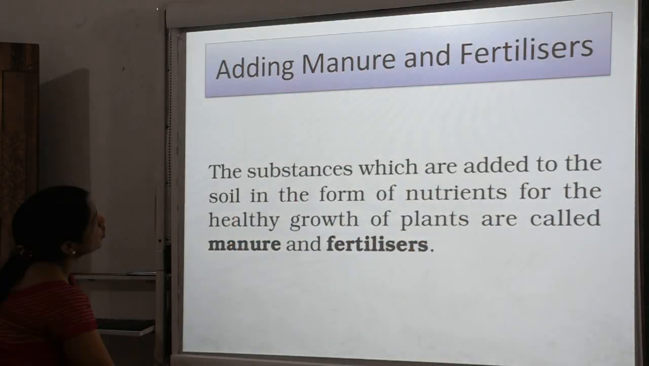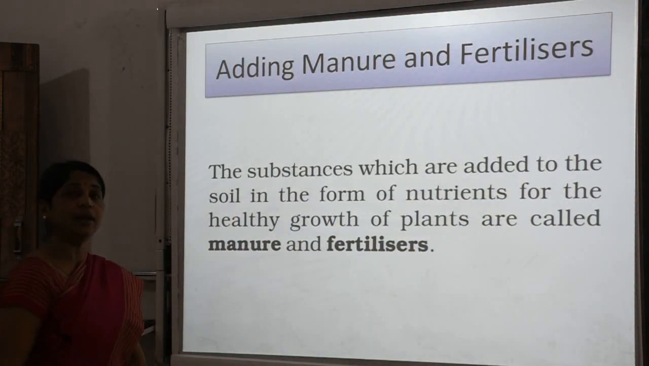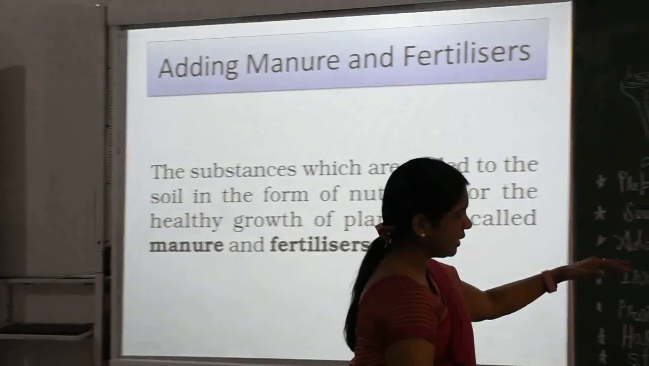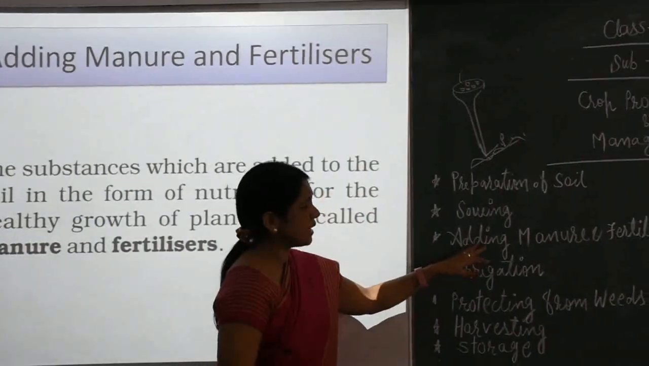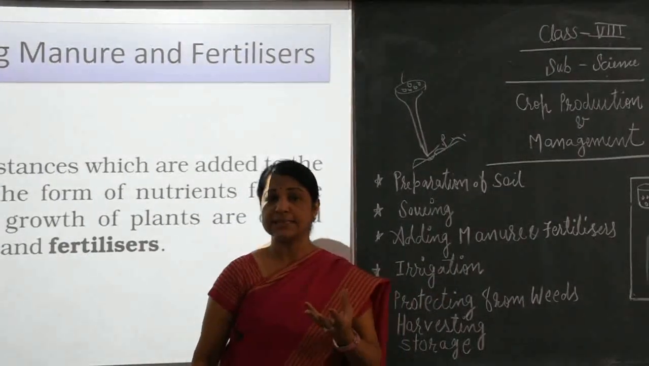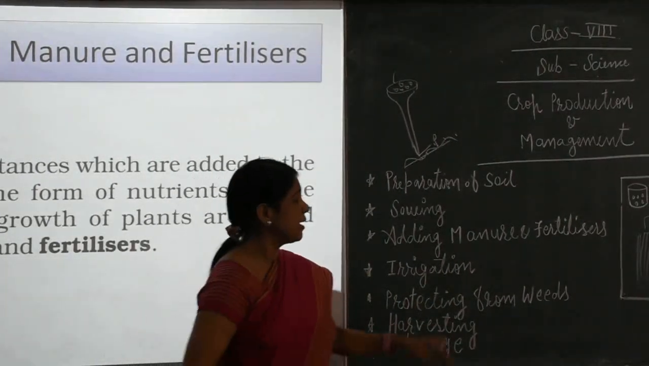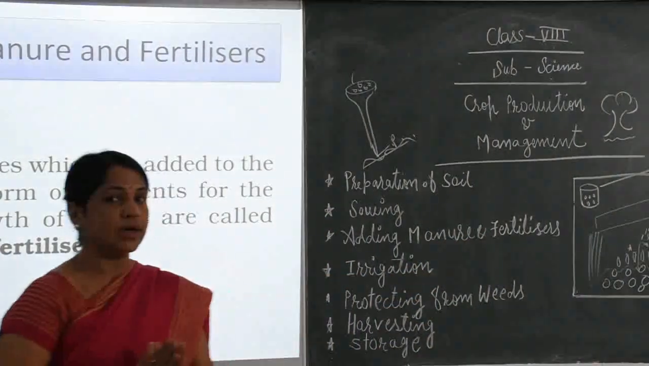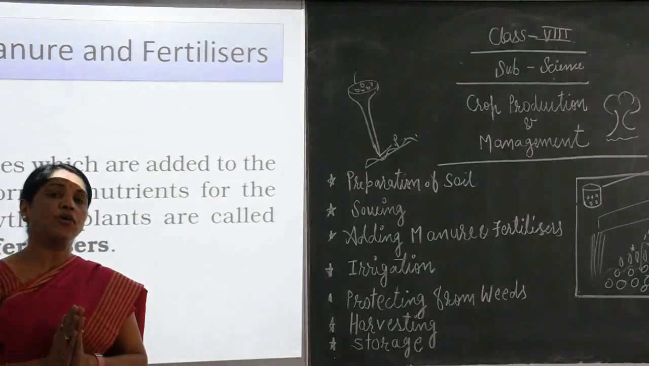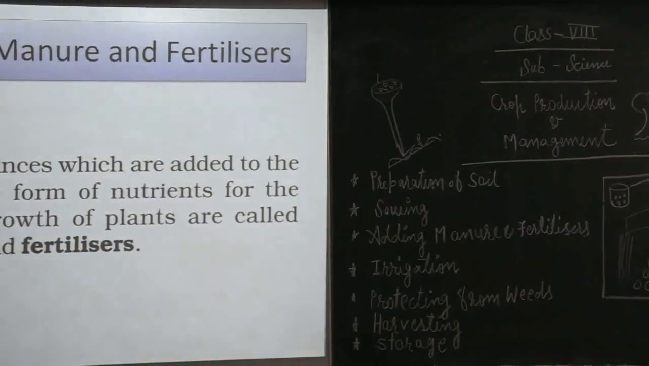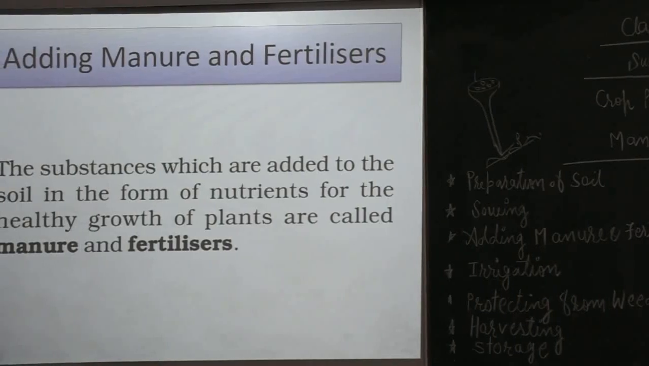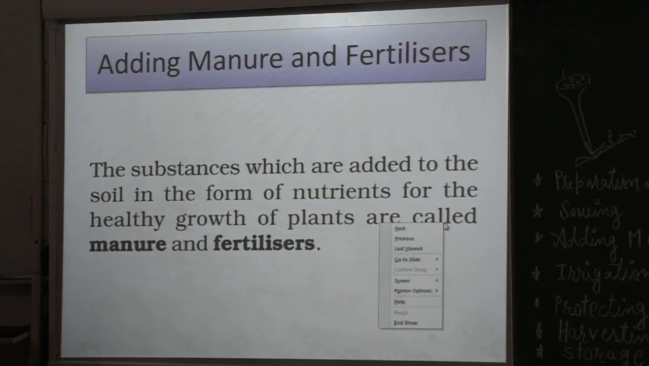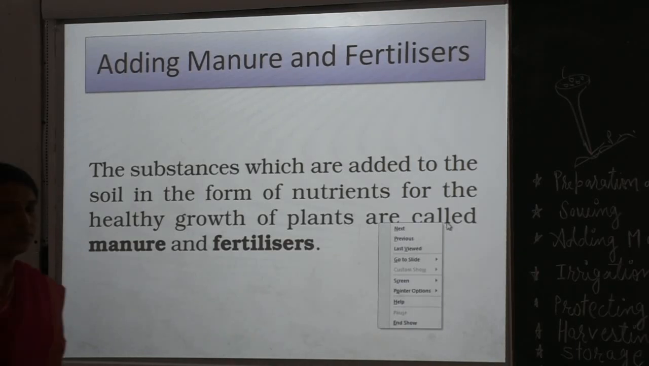Now further we talk about adding manure and fertilizers. Adding manure and fertilizers means adding a few substances, that is, nutrients, and this manure and fertilizers give us good quality crops. How, children? I want to show you with an activity. What is the activity? I am going to show you.